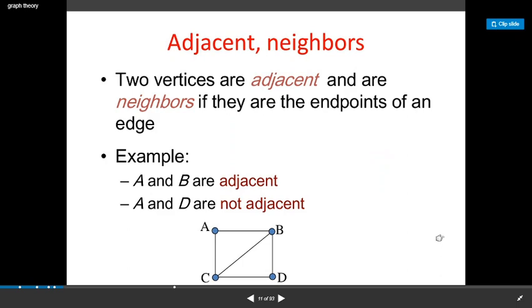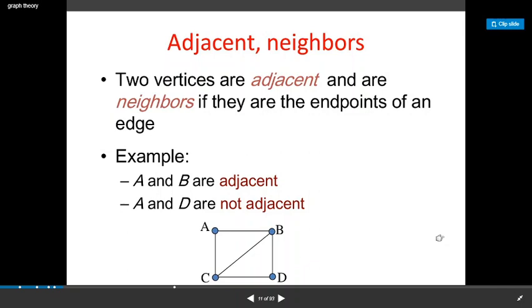Next, we have two vertices. Here we have an example also, A, B, C, D. Two vertices. If there is an edge between those two vertices, then we say that those two vertices are adjacent, or they are neighbors of each other. If there is no edge between those two vertices, then we say that those two vertices are not adjacent.